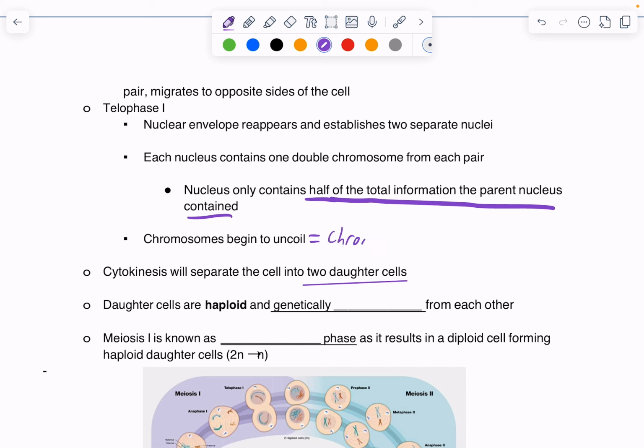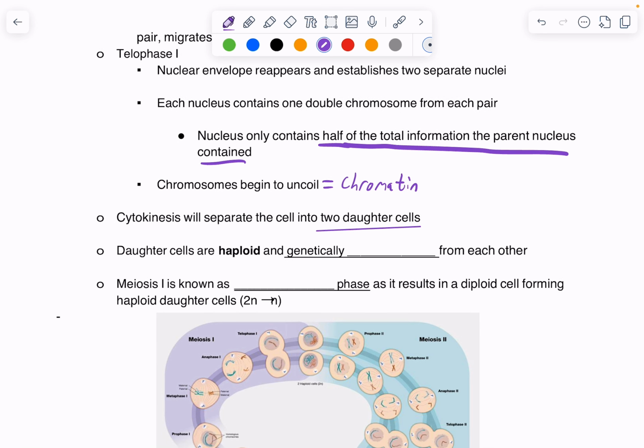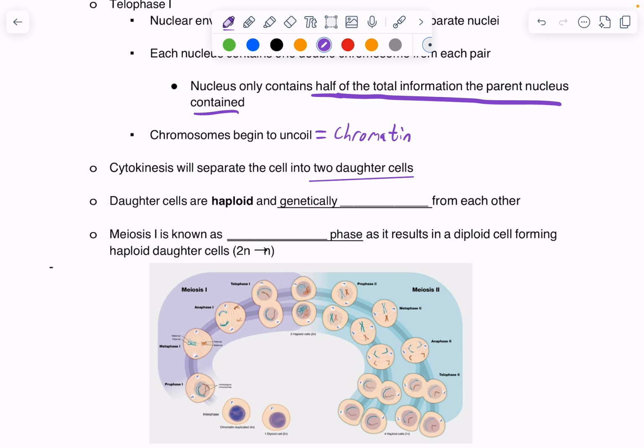That's chromatin, right? That's just our spaghetti bowl of DNA and histone proteins, all uncondensed, floating inside our nuclei. And so the end result of meiosis 1, the daughter cells are haploid and genetically unique from each other. Okay, that'll be important. And then meiosis 1 is known as the reductive phase because we are going from diploid to haploid.